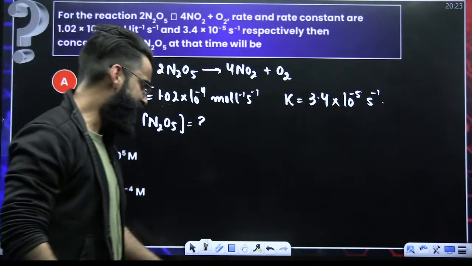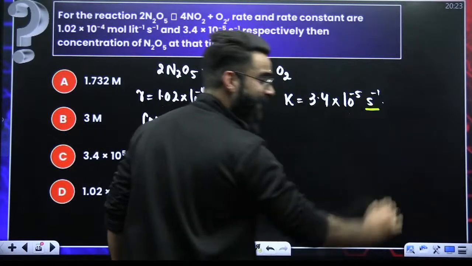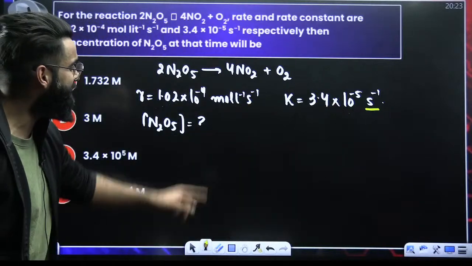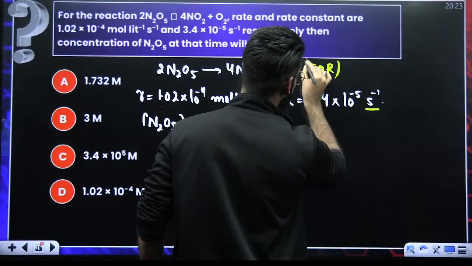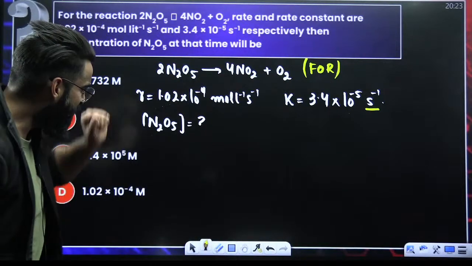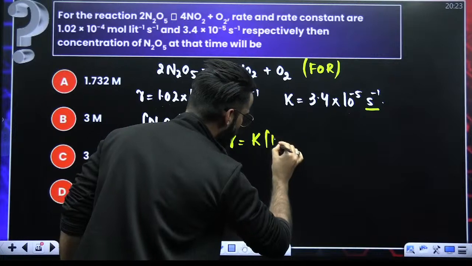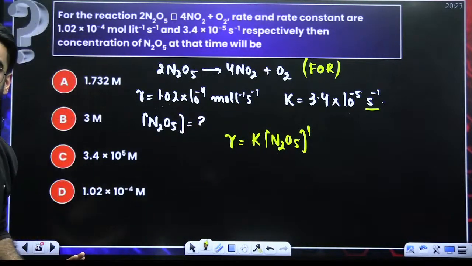Now, first of all, people, if you look carefully, what is the unit of the rate constant here? It is second inverse. If the unit of the rate constant is second inverse, I would say this reaction follows the first order kinetics. It is a first order reaction. If it is a first order reaction, I can write its rate law. R is equal to K, concentration of N2O5 raised power 1. That's how I'm going to write the rate law.